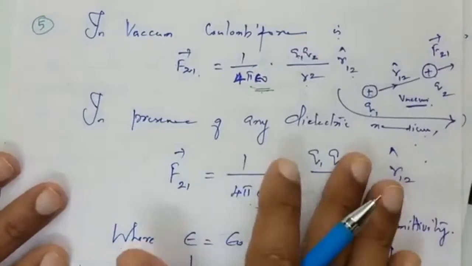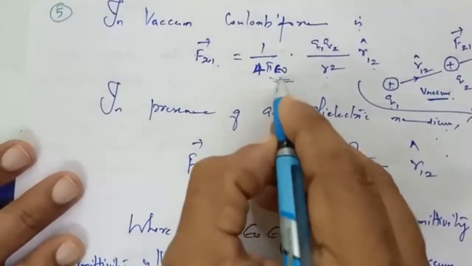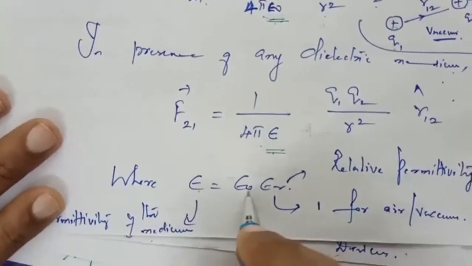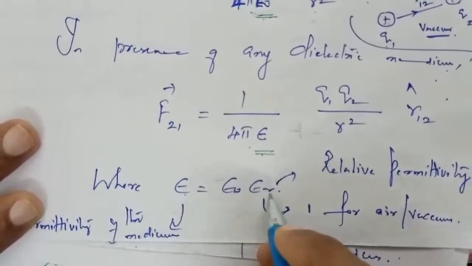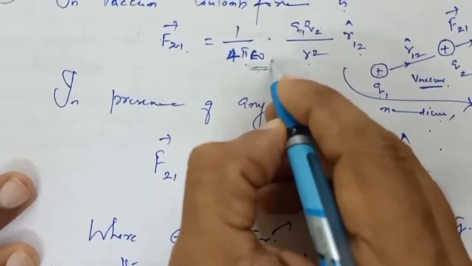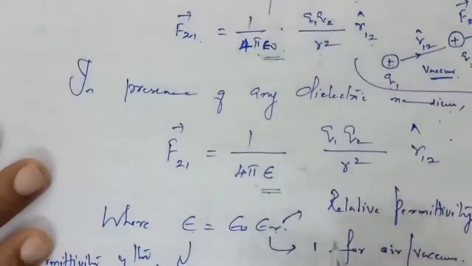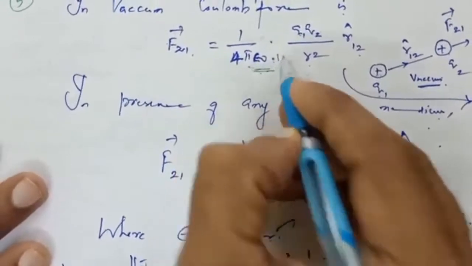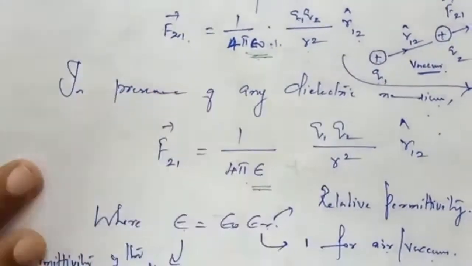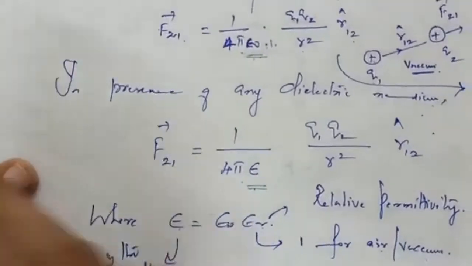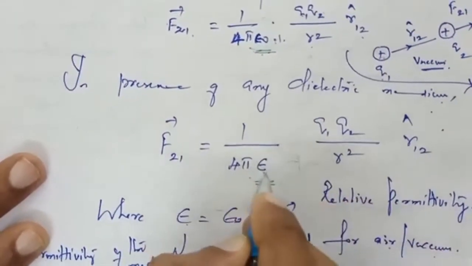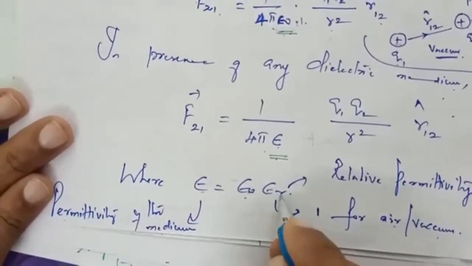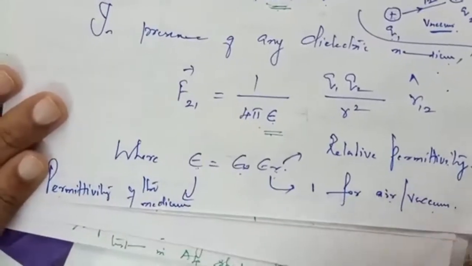So everything will be same, only this part will change. That is, in the place of epsilon 0, you will have epsilon, where epsilon is equal to epsilon 0 epsilon r. So in this case, epsilon r is also there, but it is not visible because the value of epsilon r is 1 for air or vacuum. So we are not putting that value. Epsilon means permittivity of the medium, epsilon r means relative permittivity of the medium.